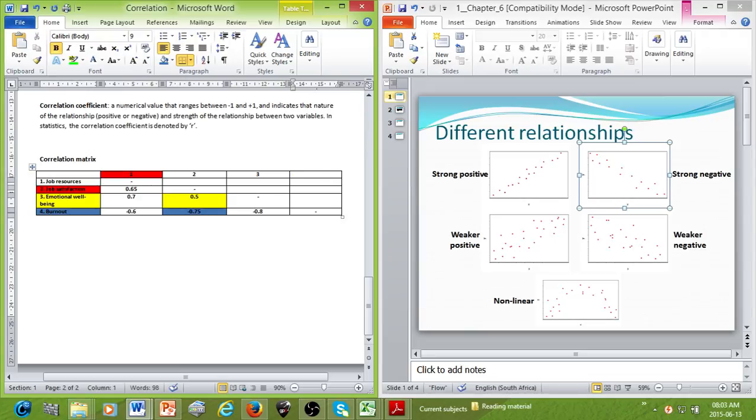So for example, okay, over here, which variable is labeled as number 1? Okay, it's job resources. So therefore, at the column over here that's labeled number 1, in that case we're referring to job resources. So for example, let's go to job satisfaction. Okay, go to, excuse me, I'm just trying to think on my feet over here. Okay,